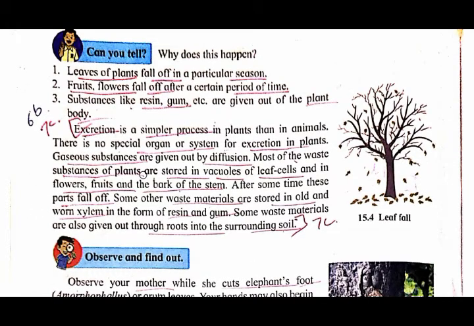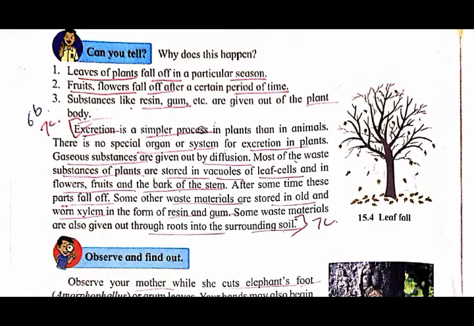See here, first of all, whatever cases occur here, that is nothing but excretion. So this excretion in plants is a simple process as compared to the animals that you have already studied. In plants there are no special organs or systems for excretion. So gaseous substances are given out by diffusion.